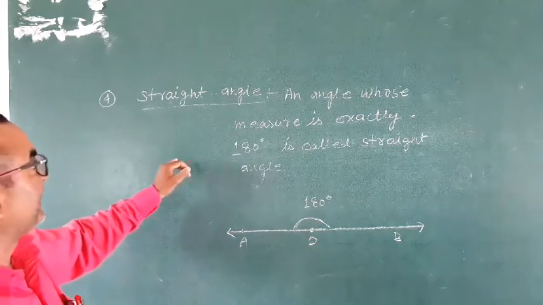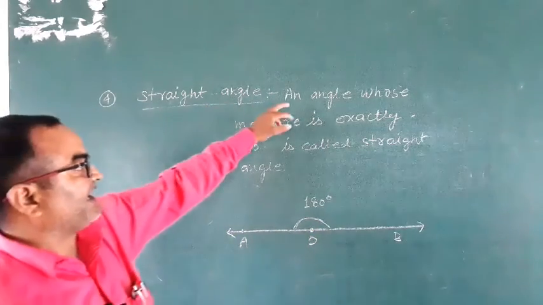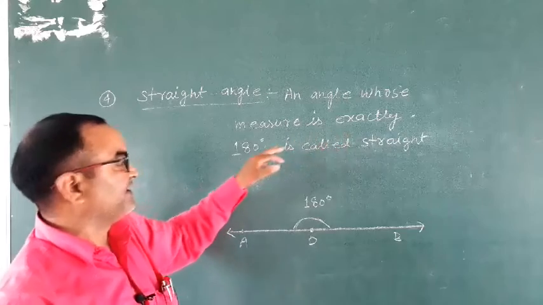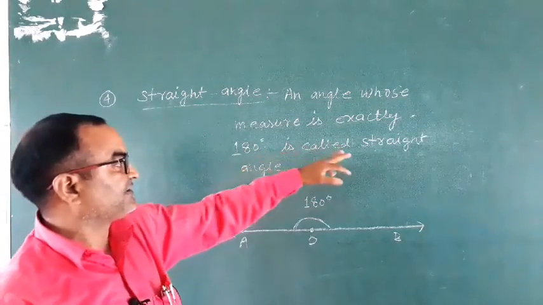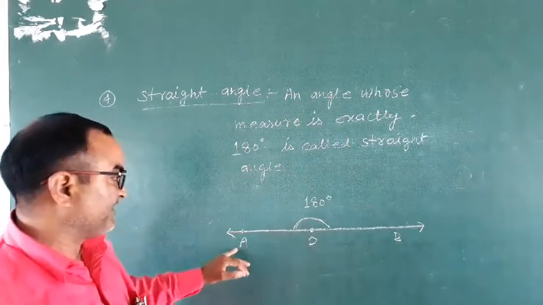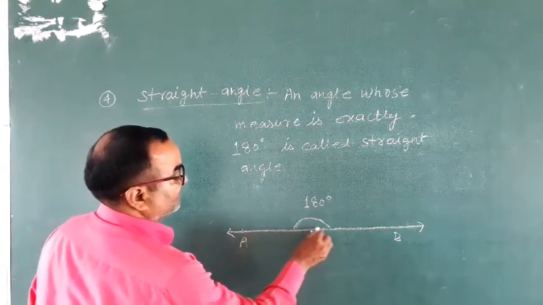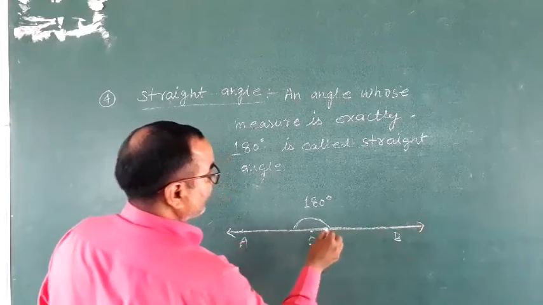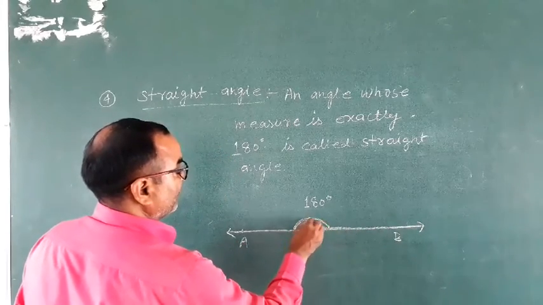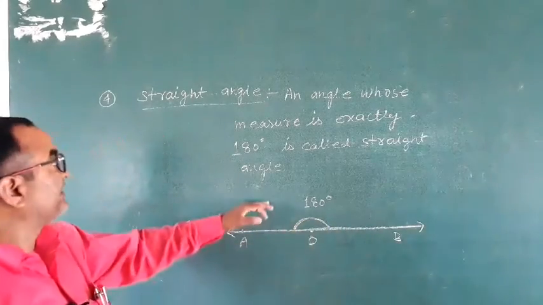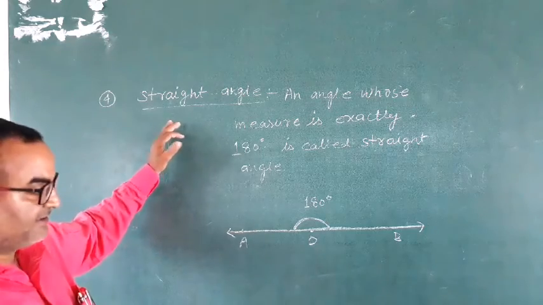Once again, an angle whose measure is exactly 180 degree is called a straight angle. This is the figure of a straight angle. This is a straight line. This angle shows a straight line. Then this is exactly 180 degree, so it is a straight angle.